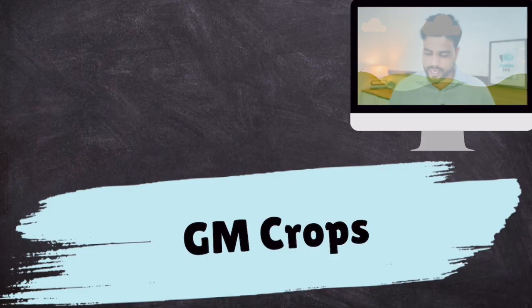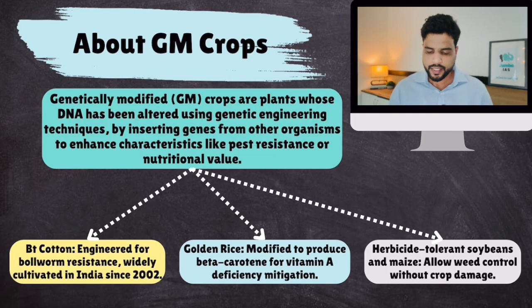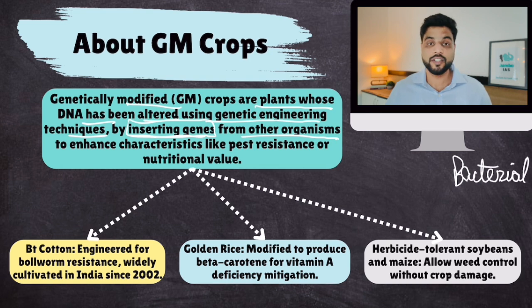All right, so about GM crops. GM crops are plants whose DNA has been altered using genetic engineering techniques, by inserting genes. This is very important. By inserting genes from other organisms, mostly bacteria, but you can add viral genes also, to enhance characteristics like pest resistance, insect resistance, drought resistance, or nutritional value, like improving vitamin A content or protein content. All of this can be done because you're just modifying the genes of that crop. So you can play with anything.